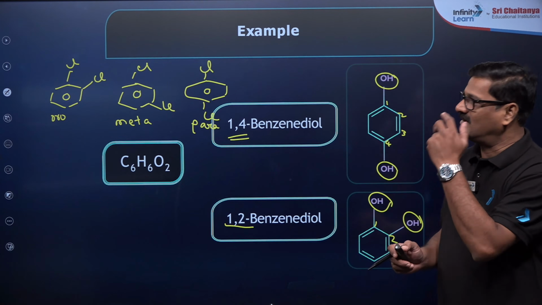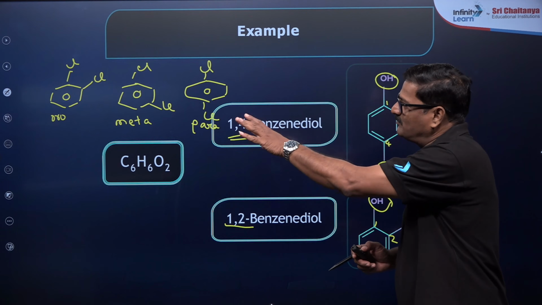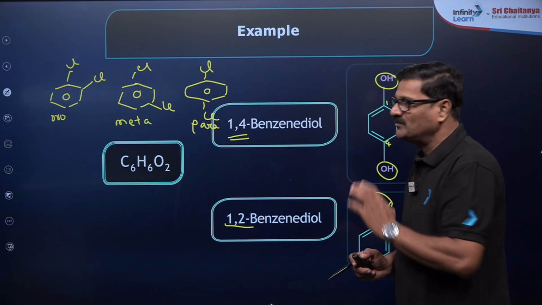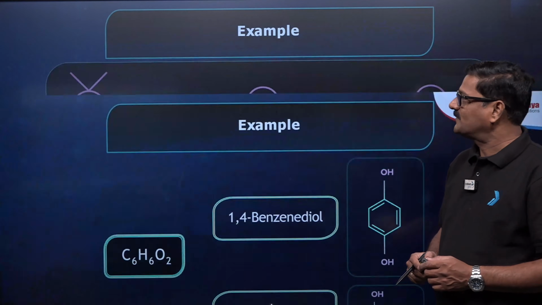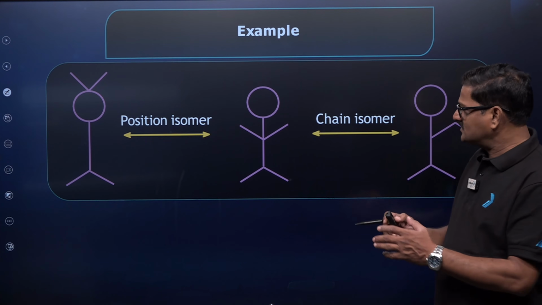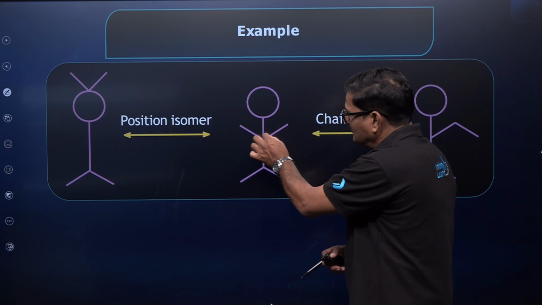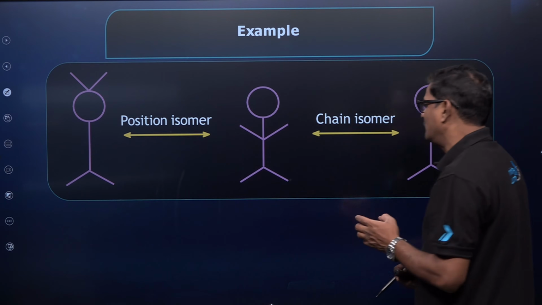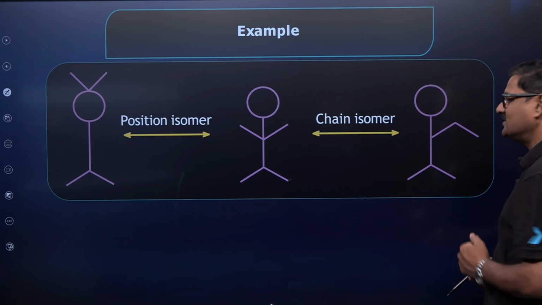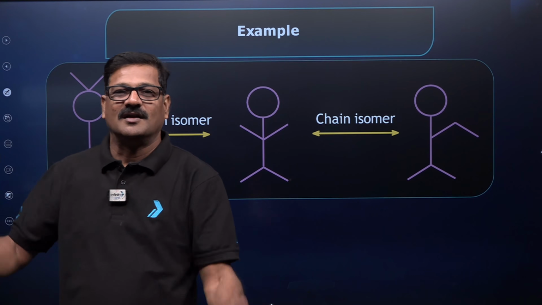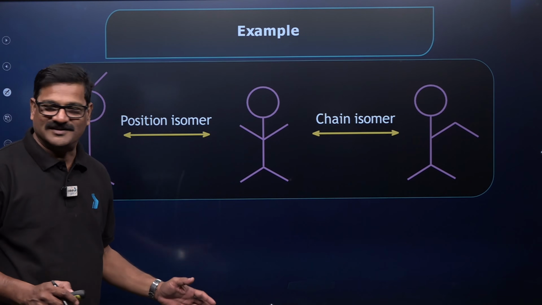Now these are the same compound, same molecular formula, differ in their position. So they are said to be position isomers. Talking about this compound, if this is called a position isomer, this is going to be a chain isomer. It is an illustration I just want to give you.